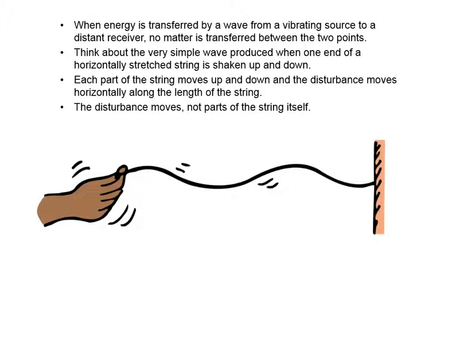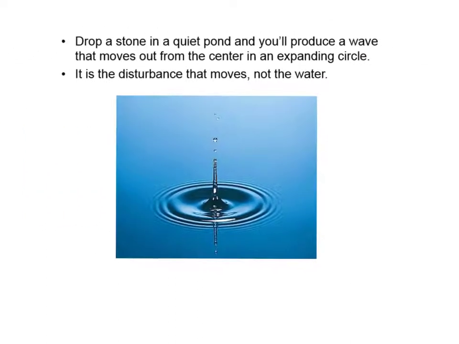A simple way to think about this is if you were to take a string and shake it up and down. Each part of the string moves up and down, and the disturbance moves along that string, but no part of the string itself moves along. If you drop a stone into a pond, you can get water waves to propagate out from that disturbance, right?